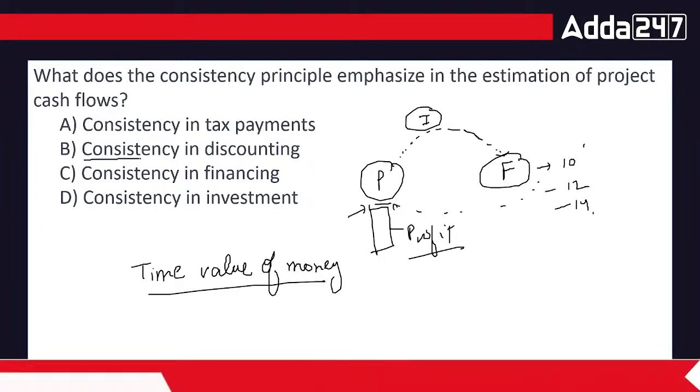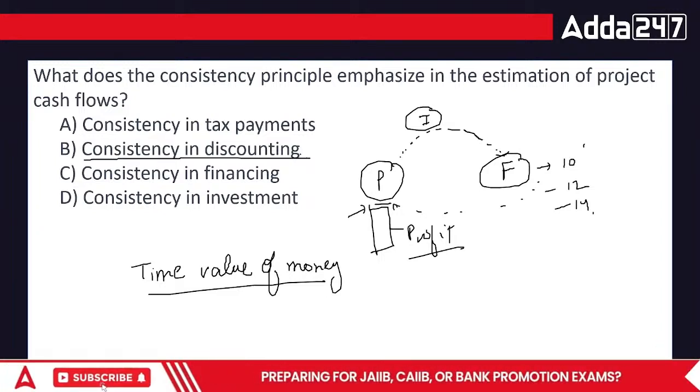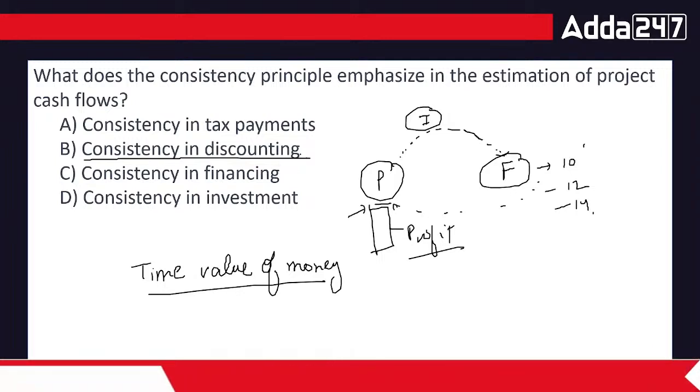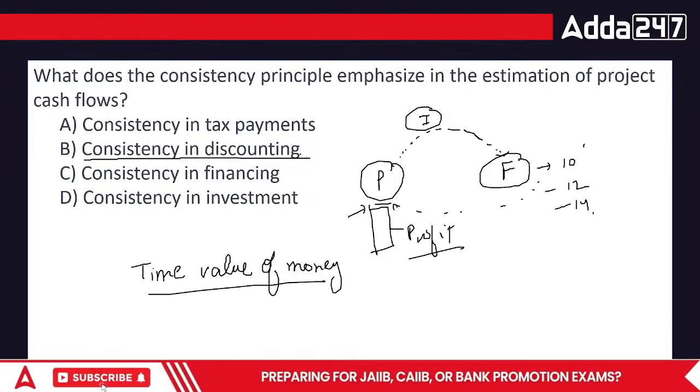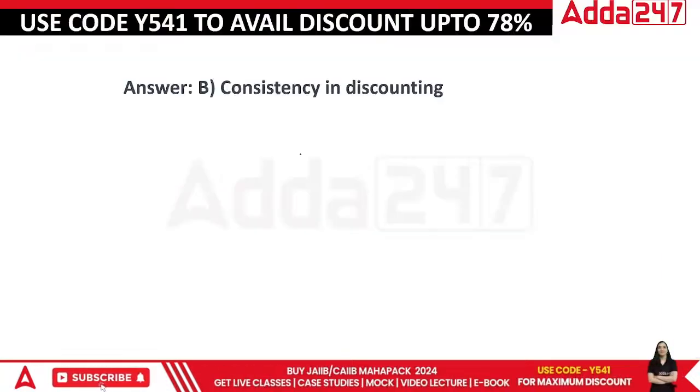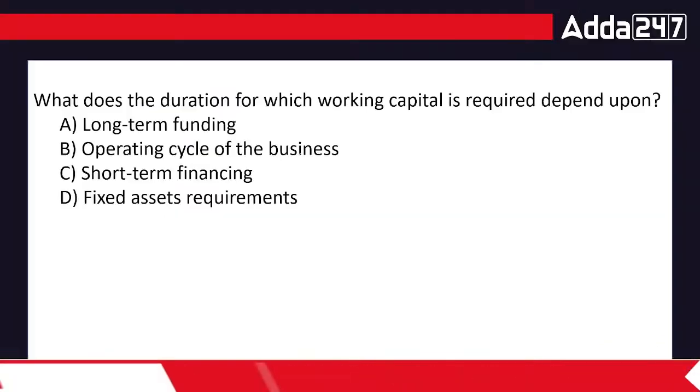So in this case, what are we going to do? We have to look forward towards consistency in discounting. है ना? So in this case, tax payments, financing, investment, these are basic things. When we talk about the projected cash flows, whatever method we are doing in terms of coming back from a future to the present, that is covered in this area. So technically, the answer here is discounting, consistency in discounting.